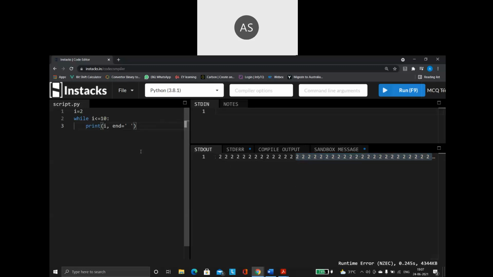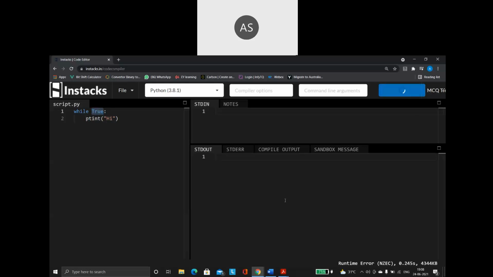Now, coming to the second variation, I am saying while True, print i. So what do you mean by True? True is a keyword. I am not specifying any condition. I am myself saying the condition is true. I'm using the word True here, so it means the condition is always going to remain true.